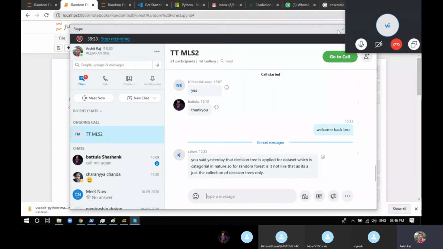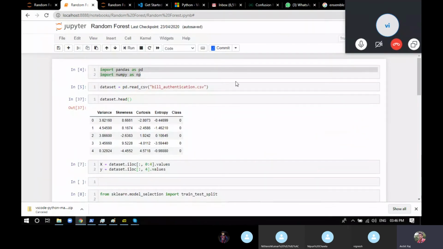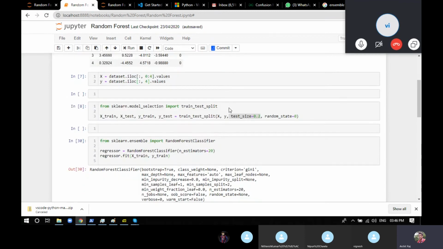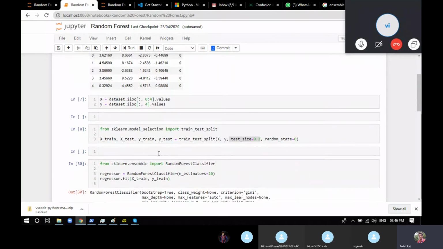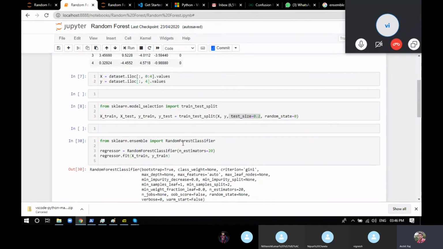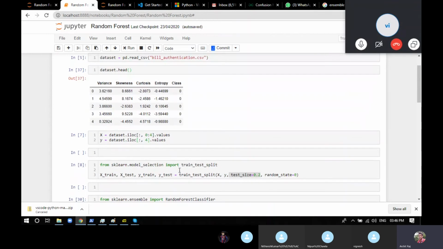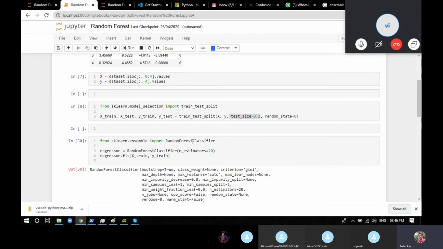If I show you the code, previously the dataset that we had was categorical data, even the features were categorical. So we used the label encoder and encoded it for the decision tree. But in the random forest, we have a continuous dataset, and still we didn't do anything. We just directly gave it the data, and still it created a proper decision tree. How does it do it? Because random forest is built to consider both the classifier and the regressor.